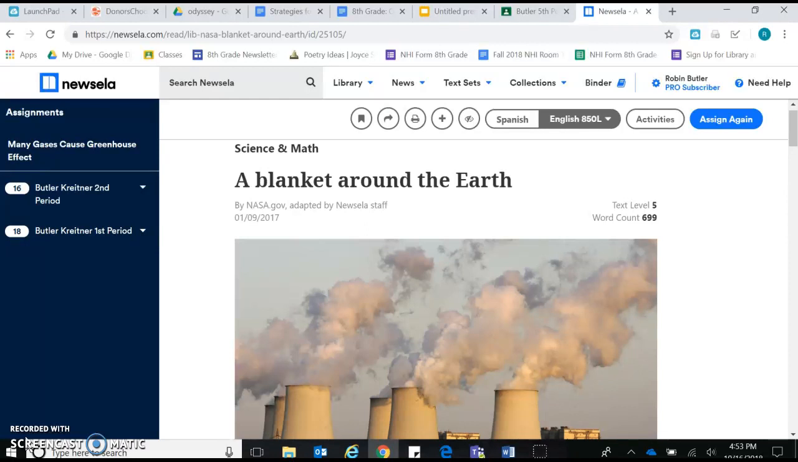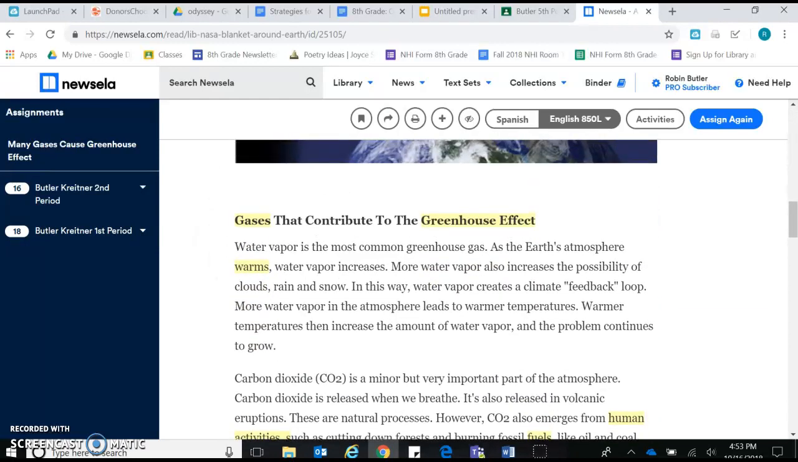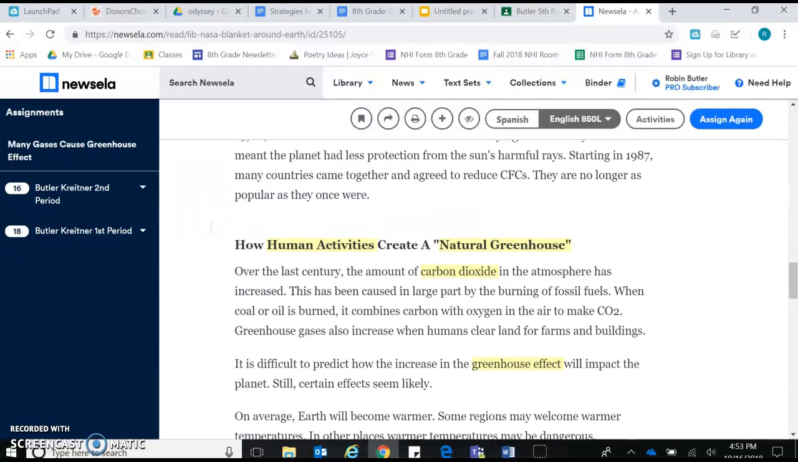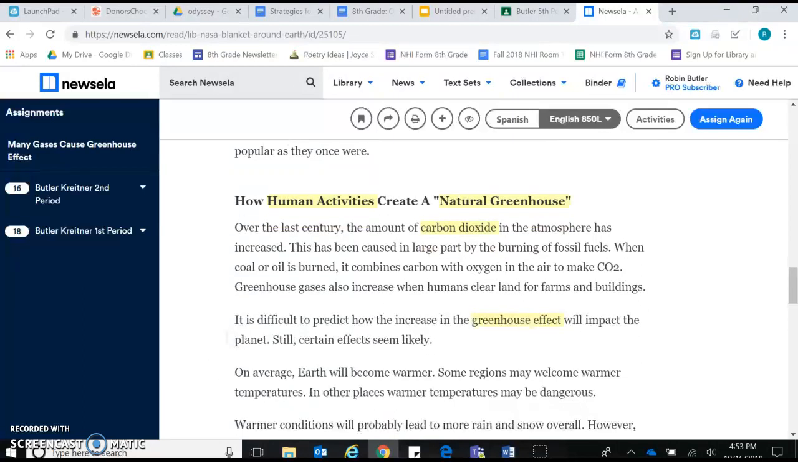So just to recap what we did yesterday, first of all, we previewed the title and the subheadings. We noticed that it was a blanket around the earth. We scrolled to the first subheading and said gases that contribute to the greenhouse effect. So we realized that gases might be an important word and greenhouse effect might be an important word. We scrolled down to the next subheading, how human activities create a natural greenhouse, and we thought human activities was probably important and natural greenhouse was probably important.